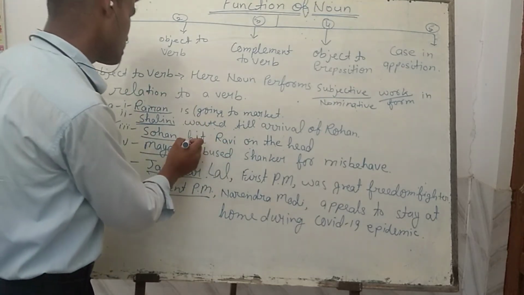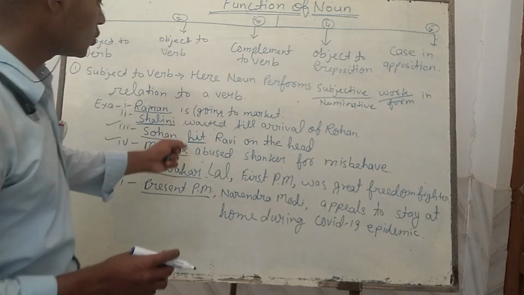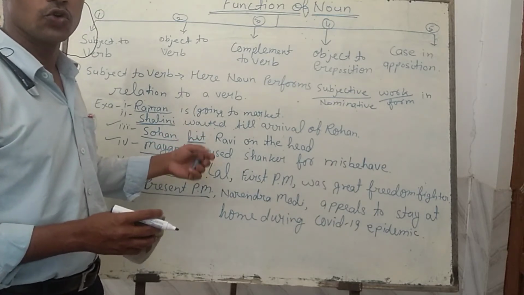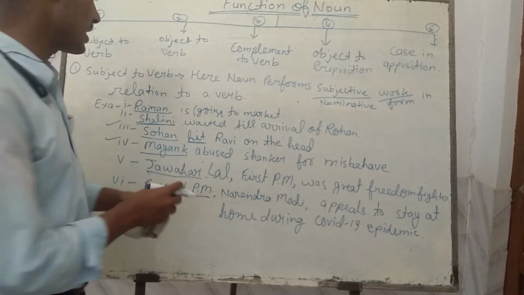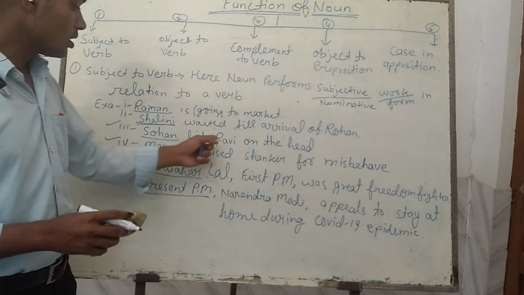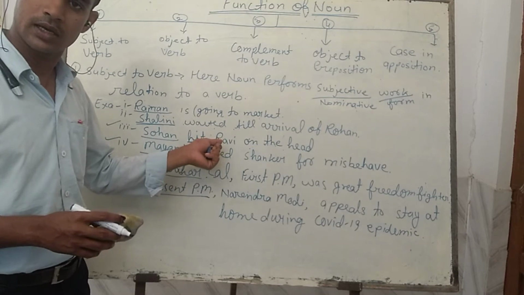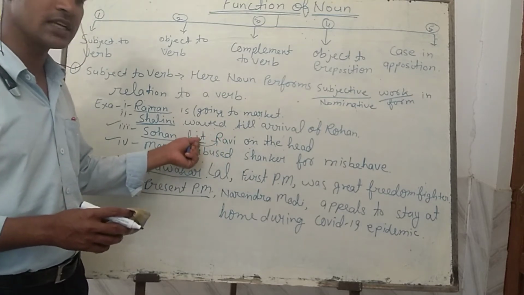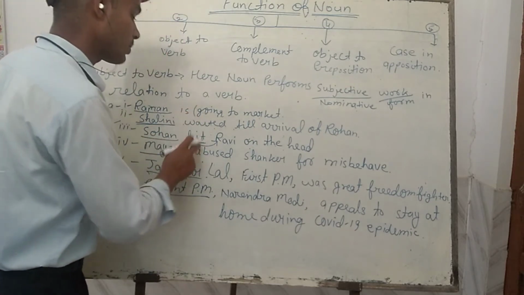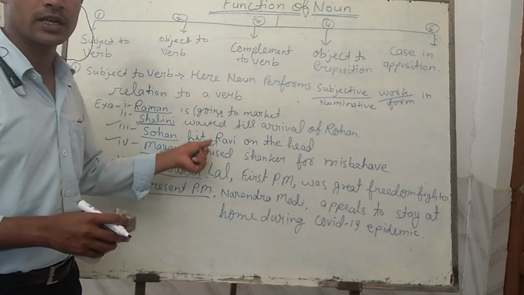So if you ask with the same verb hit who is the doer, it will reply about the subject. And if you ask the same question, whom is Sohan hitting, और whom is being hit, किसे मारा जा रहा है, hit किया जा रहा है, then it will reply Ravi. So here Ravi is the receiver of the hit. Ravi is the receiver of the action of hitting done by Sohan. सोहन के द्वारा हिट करने का काम किया जा रहा है और इस हिट करने का प्रभाव रवि पे जा रहा है. सो यहाँ रवि इस हिट का रिसीवर हो गया.